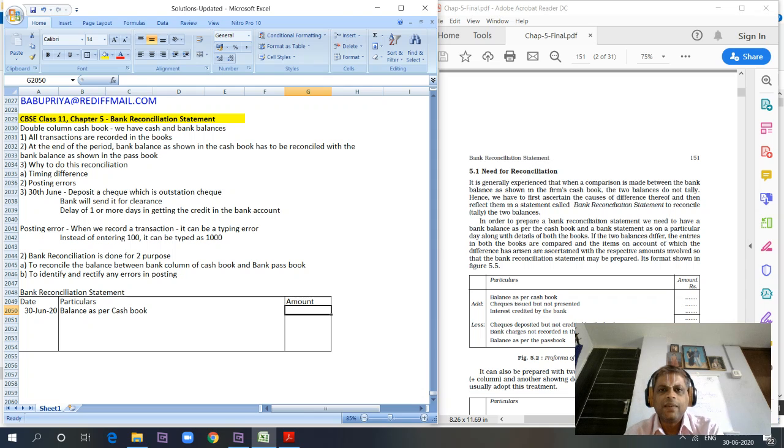We can do the reconciliation using a bank passbook also, but the easy way is to start from the cash book. Why? Because we know what transactions we have processed. We don't know what the impact is unless we get the bank statement, because that is an independent record. Cash book is what we actually have control over. So the reconciliation should happen from the cash book.